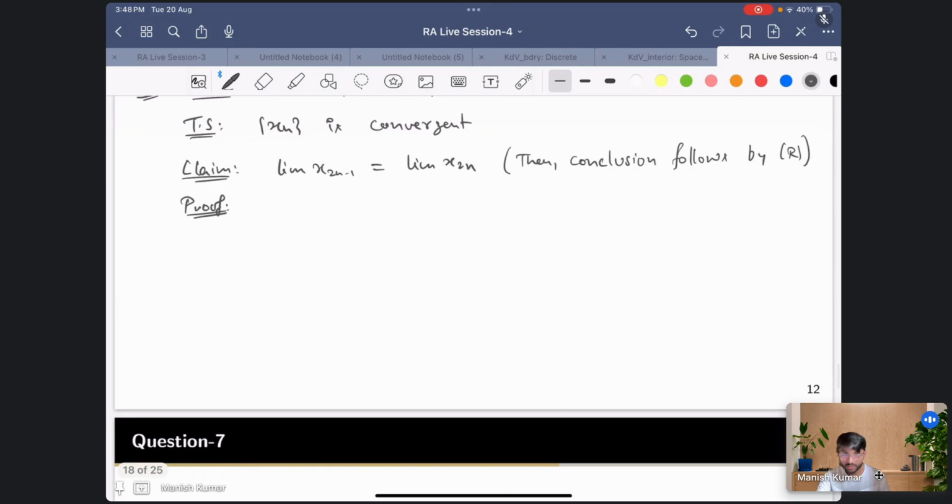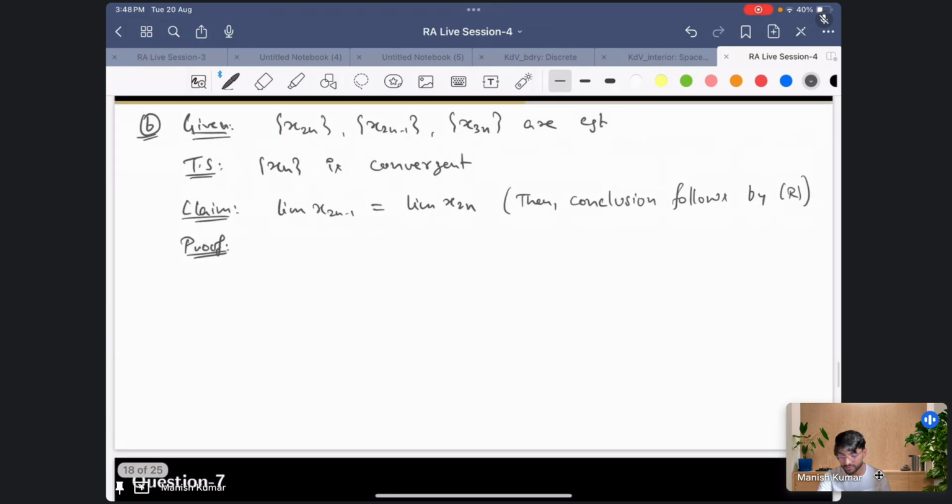So now our goal is to prove this claim, that the odd sequence and the even sequence have the same limit. Now how to do that? Somehow we'll have to use this x_{3n} thing, the multiples of 3, that is convergent. Do you find any hint? You just have to play with the subsequences. One thing to notice is that 3n has both odd and even terms.